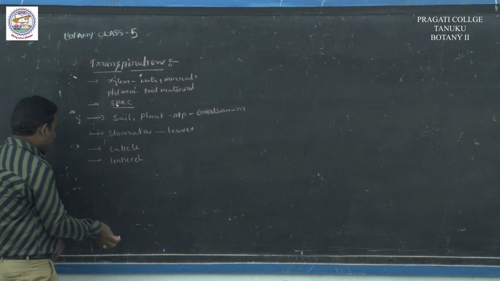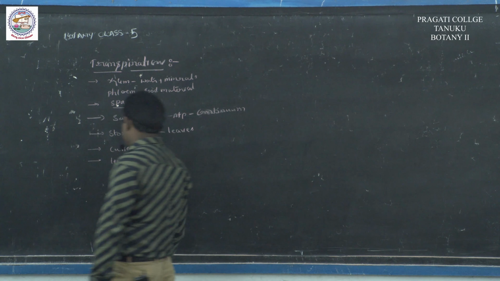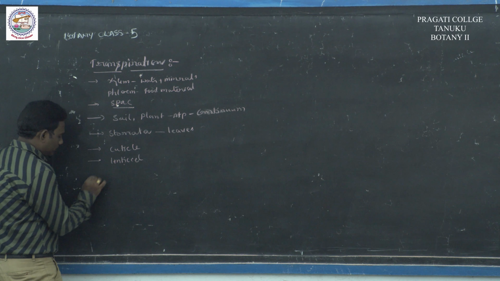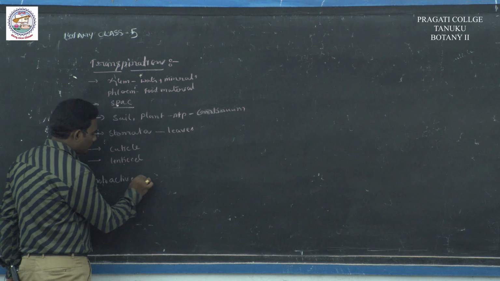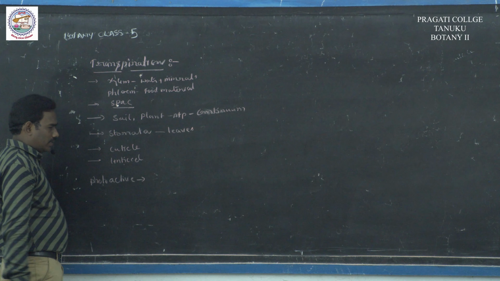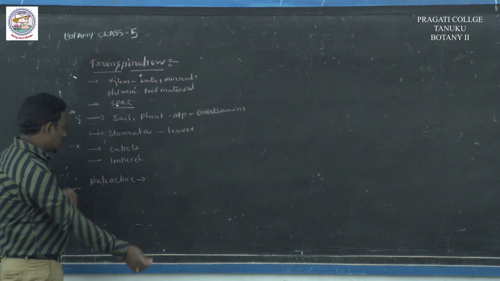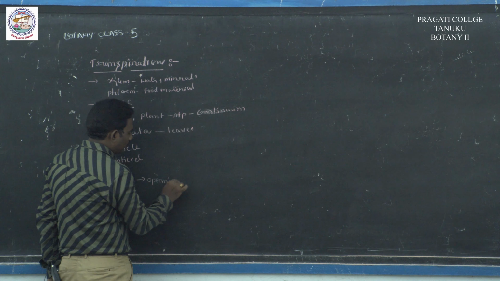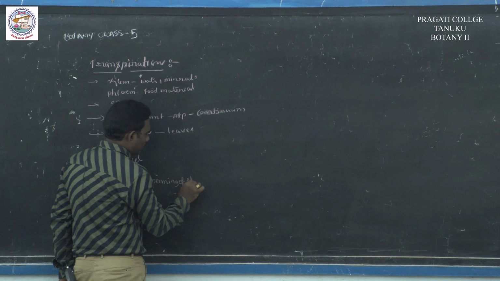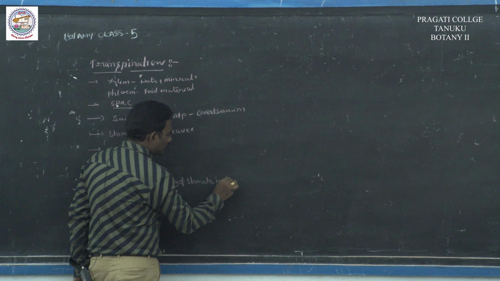Transpiration is of two types: photoactive and scotoactive transpiration. In most plants, photoactive transpiration occurs, that is, opening of stomata in daytime.